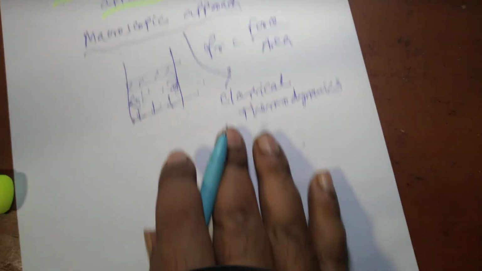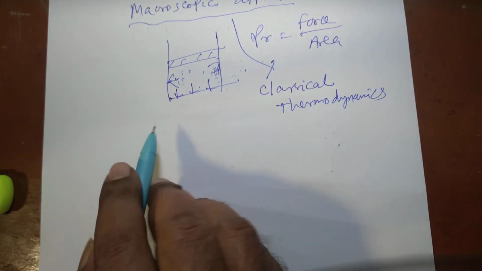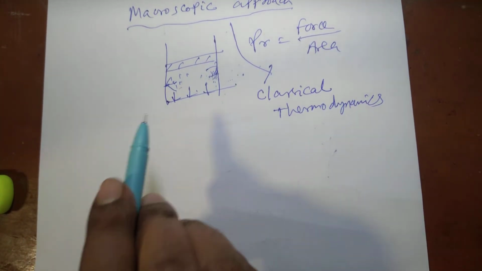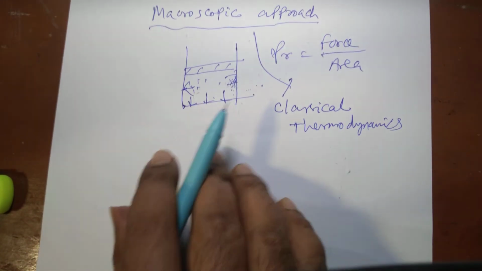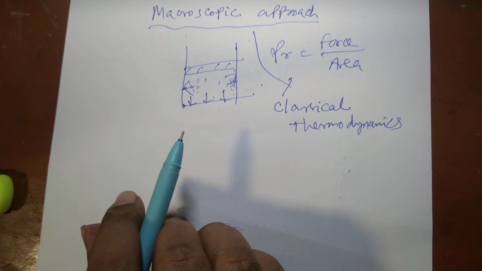On the other hand, we know that the properties of matter are nothing but the reflection of the average behavior of individual particles.